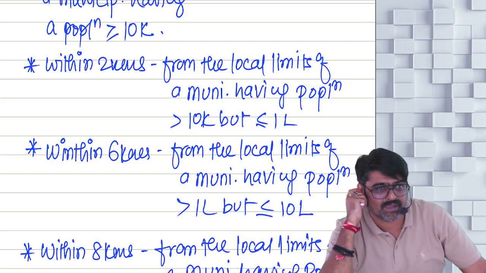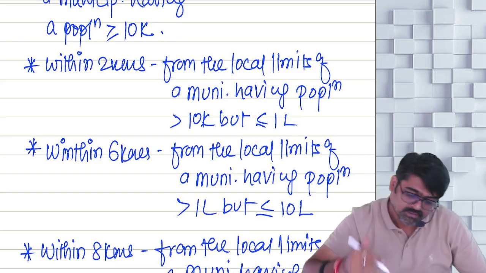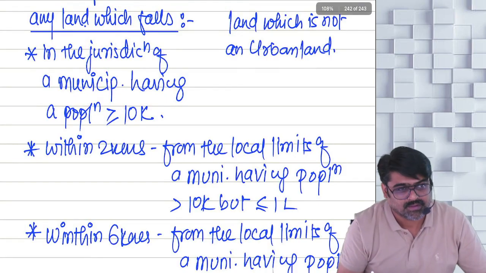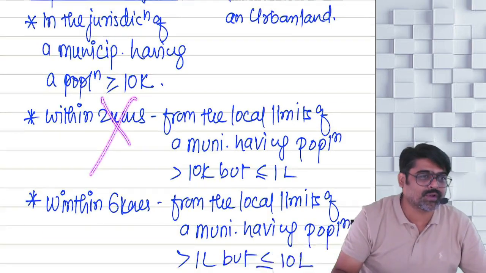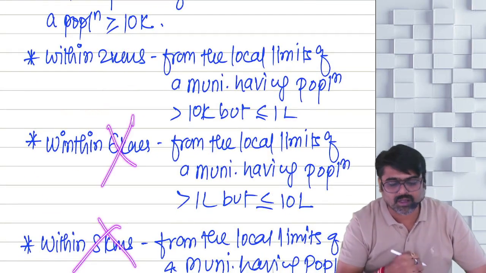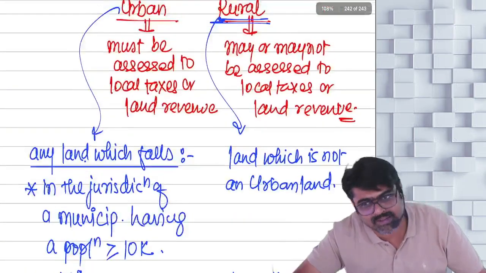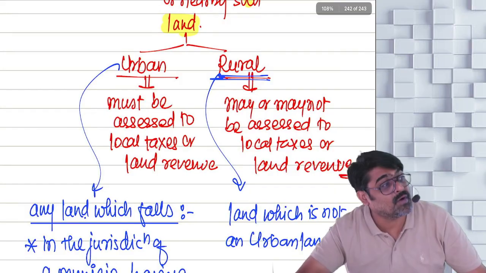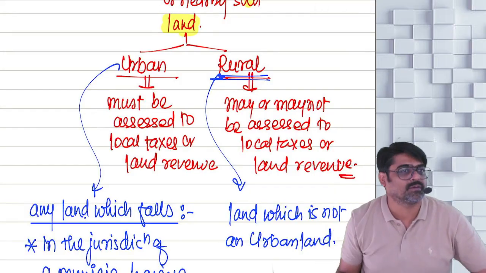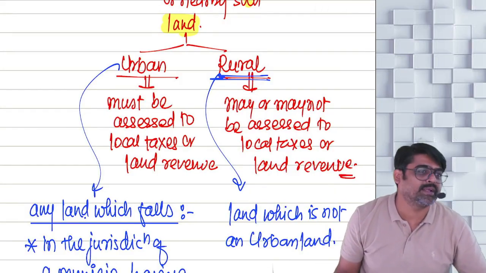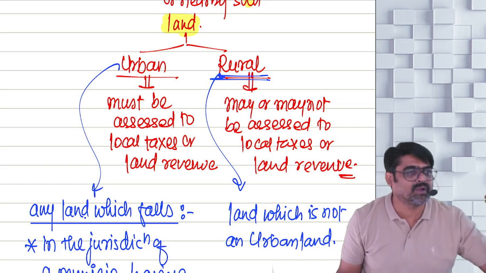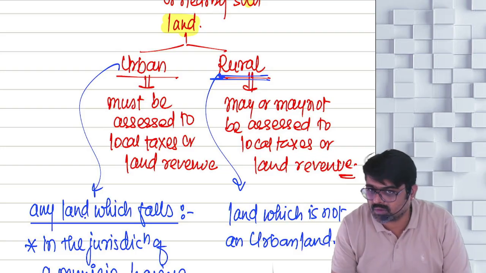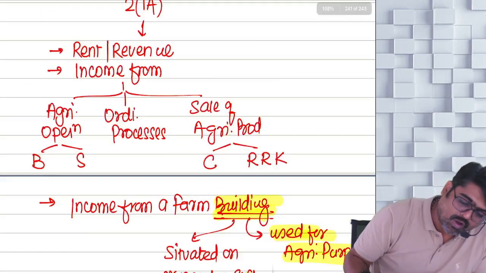So this is an urban land. Meaning, your land should not fall in this area. The land should not fall in 2 kilometers, 6 kilometers or 8 kilometers. Only then that land will be known as rural land. But if the land falls within this area, then this area is an urban area. The land will be your urban land. Done, sir? So, how many incomes have we covered?